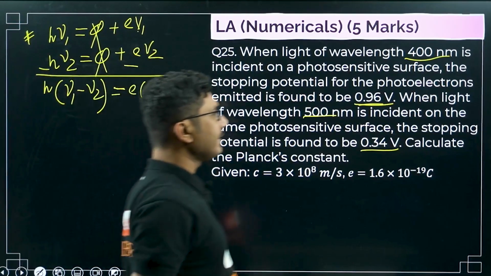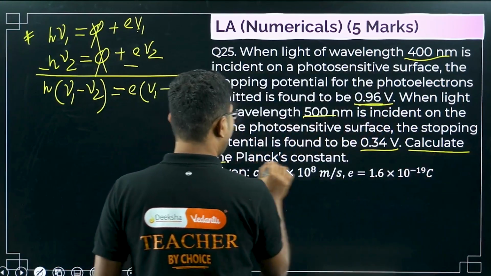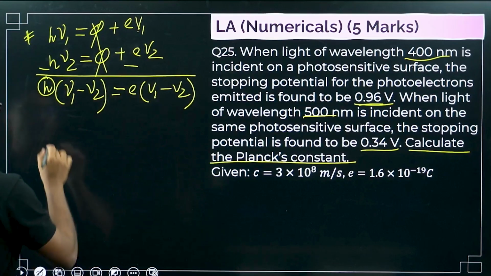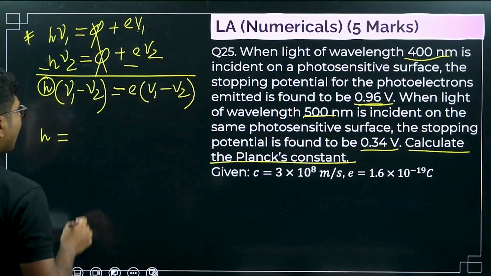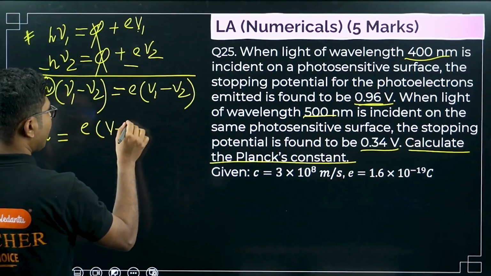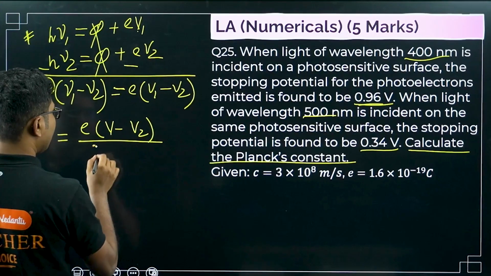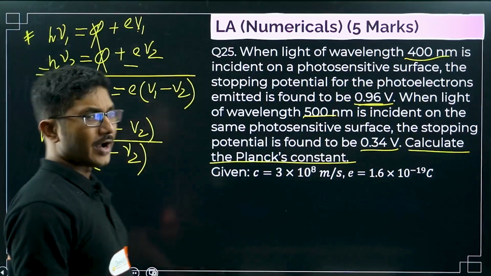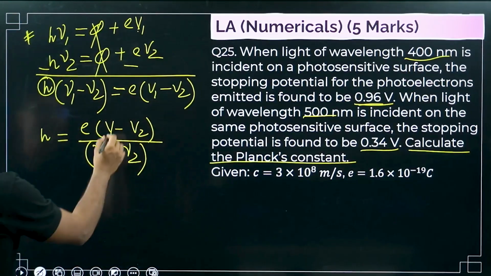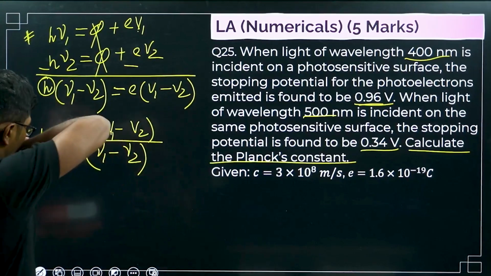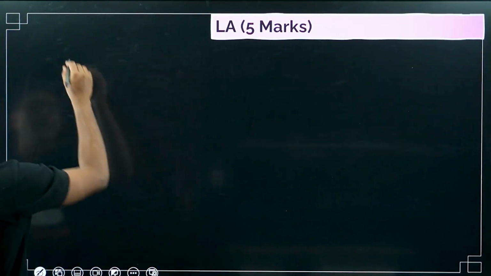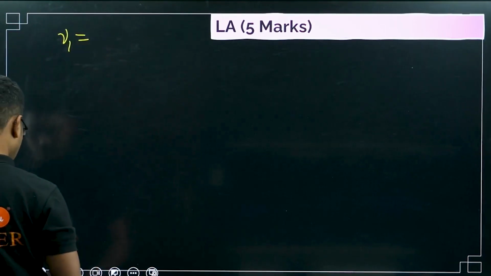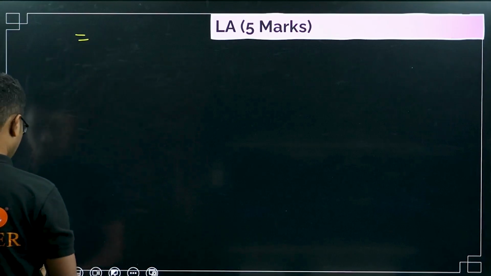And what is our target? Our target is to calculate Planck's constant. In this equation, Planck's constant is this h. So we are trying to find h. h equals e times V1 minus V2 divided by nu 1 minus nu 2. If we can somehow find these values, then definitely we can calculate Planck's constant. First we will calculate nu 1. The wavelength lambda 1 is 400 nanometer.